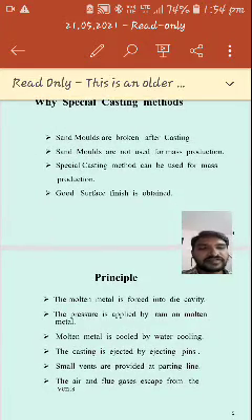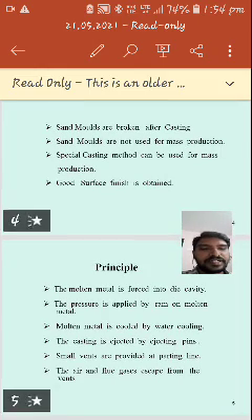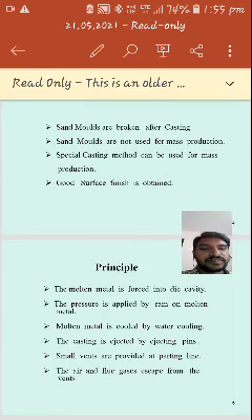The surface finish will be very good, and it is used for mass production. Generally there is no need to break the mold, so we can use it repeatedly. These are the purposes for adopting special casting methods.